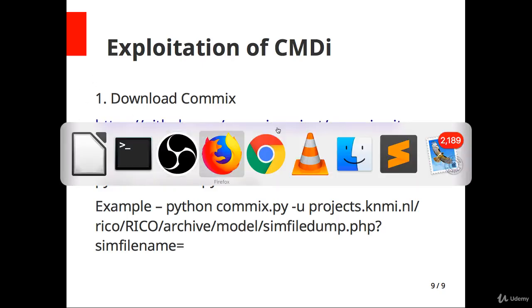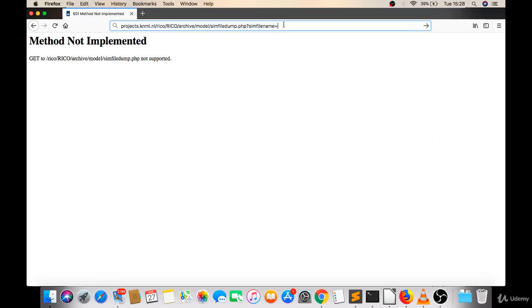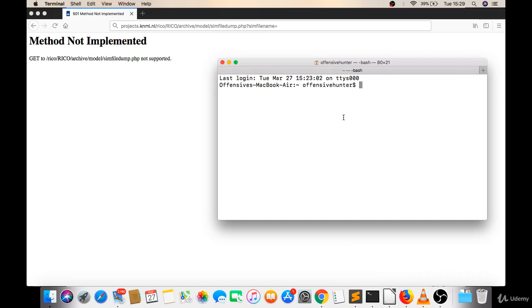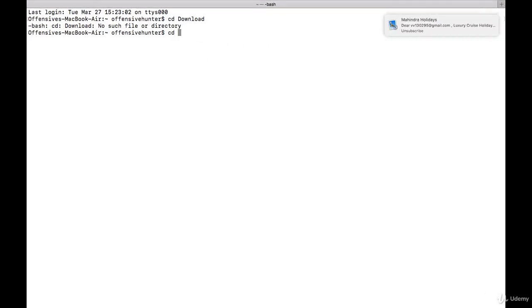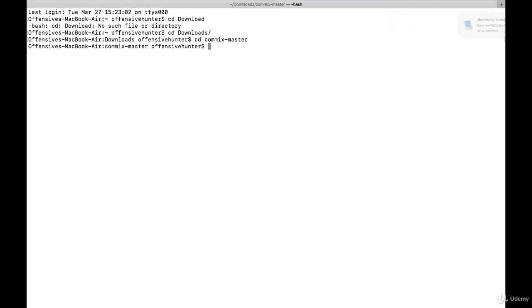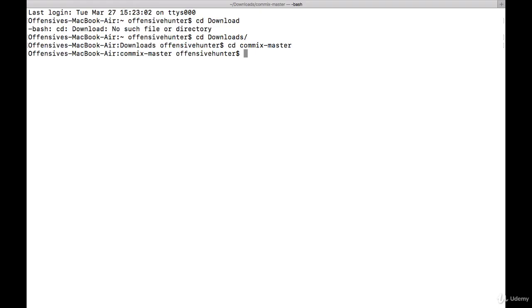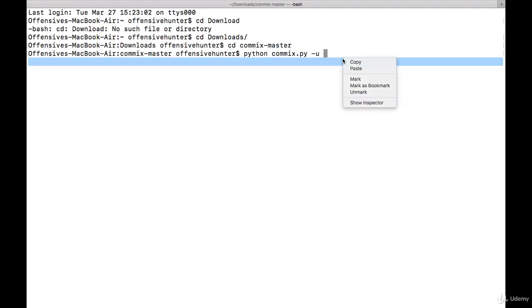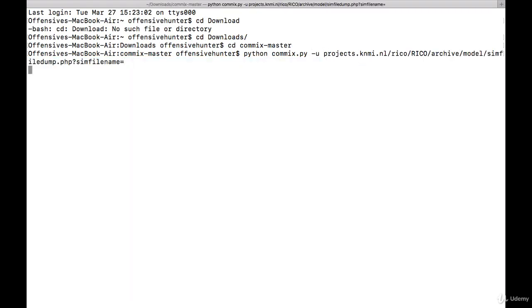Now I already found this is a vulnerable URL. Let's copy this. I will go to Downloads. Sorry. Downloads. I already downloaded Commix. Now let's run Python commix -u and the URL, if it is URL based. Let's enter this.